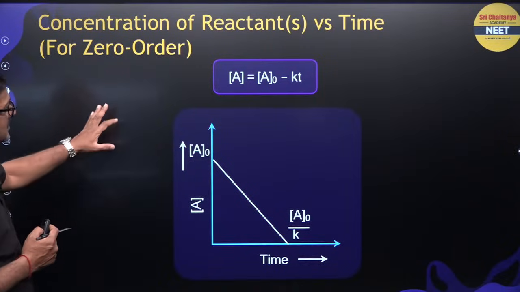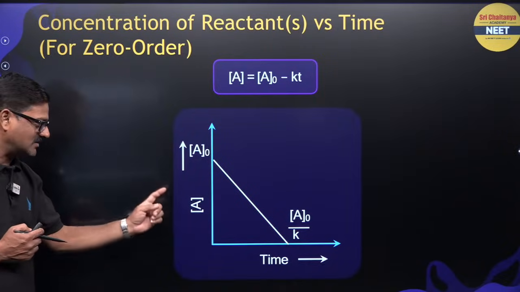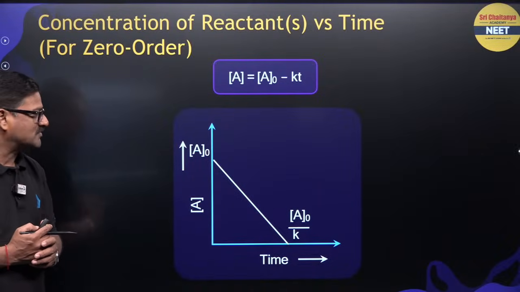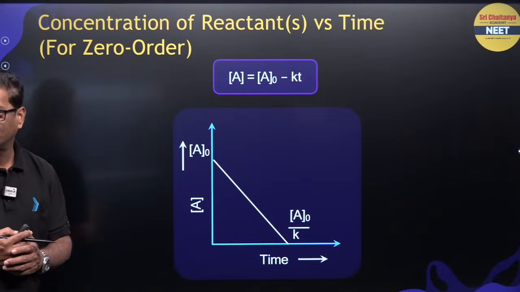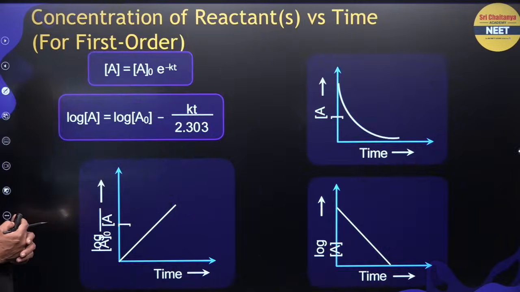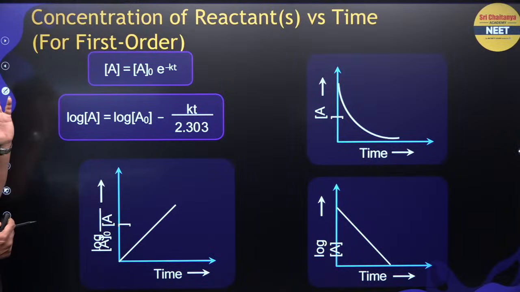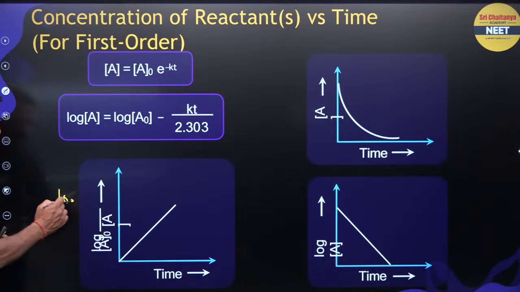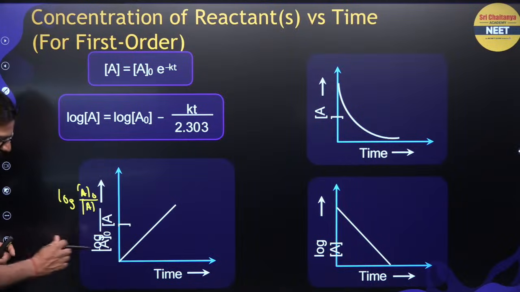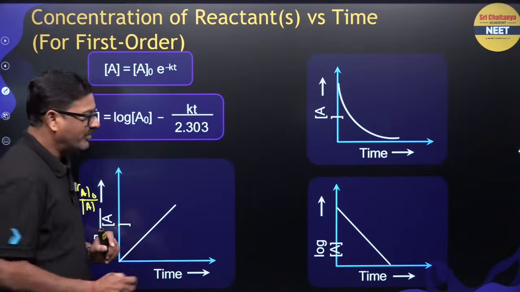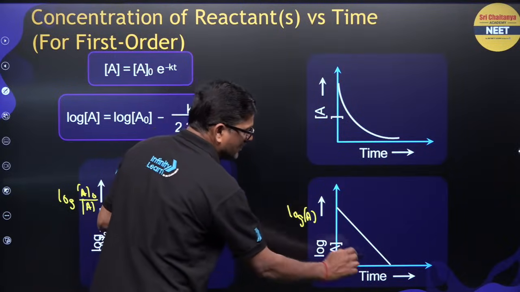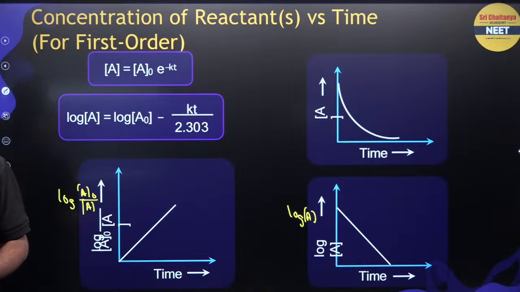For zero order, concentration versus time is going to be a negative slope, and the slope is going to be minus k. For first order, the graph of log a naught by a versus time gives a straight line, but log a versus time gives a negative slope, right?